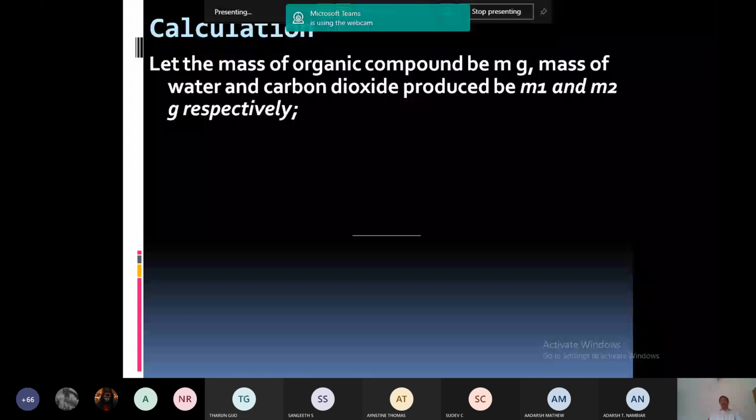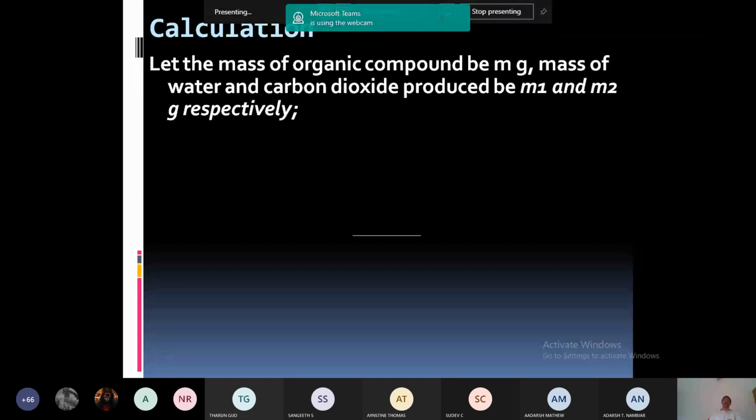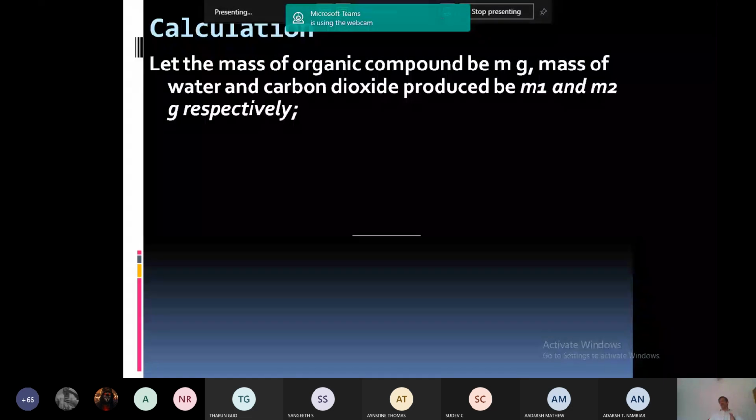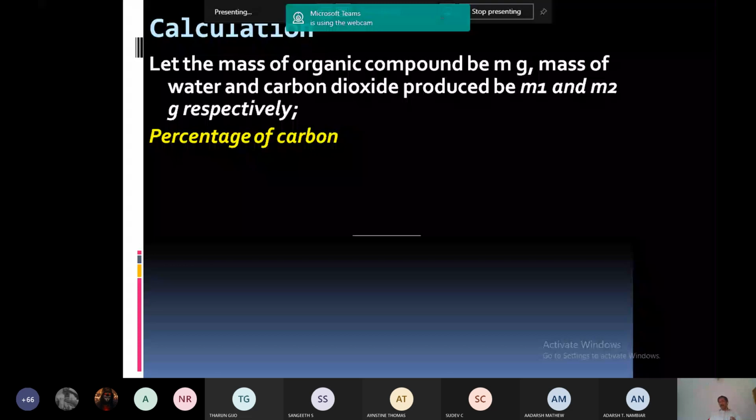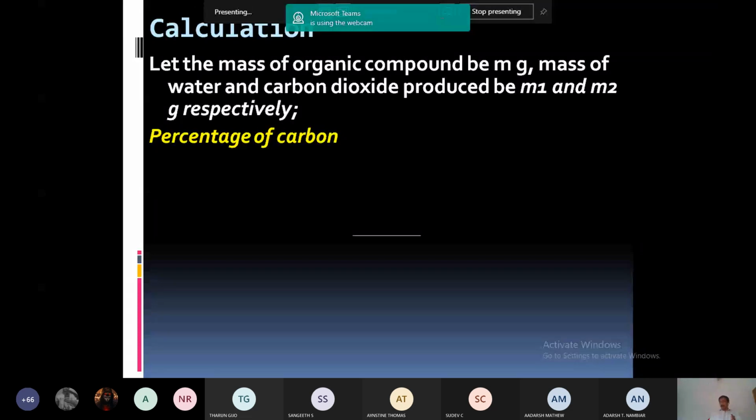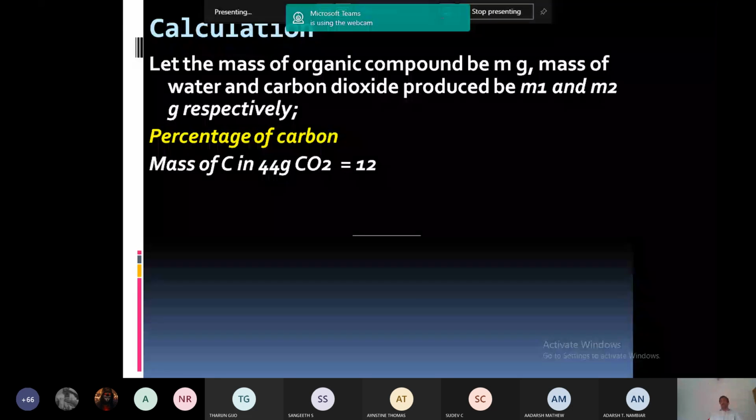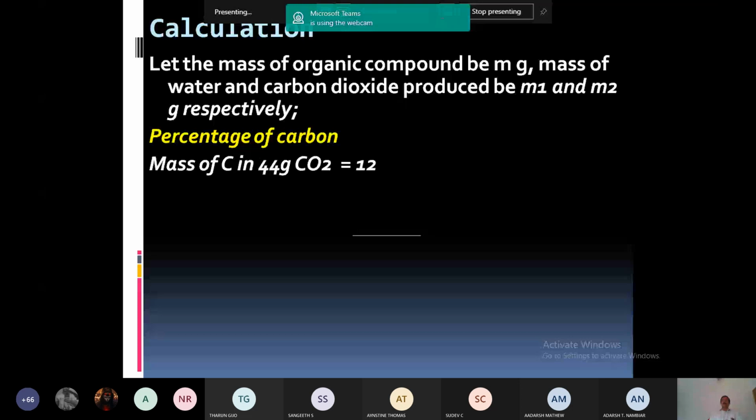Now how will you calculate percentage of carbon? You know mass of carbon in 44 gram carbon dioxide is equal to 12 gram. 44 gram is the molecular mass of carbon dioxide. In one molecule there is only one atom of carbon, 12 gram carbon. So mass of carbon in 44 gram carbon dioxide is equal to 12 gram. So mass of carbon in 1 gram carbon dioxide is 12 by 44. So what is the percentage of carbon?